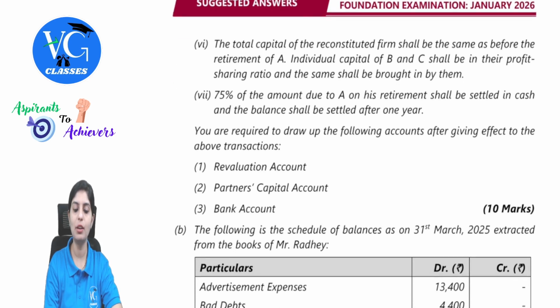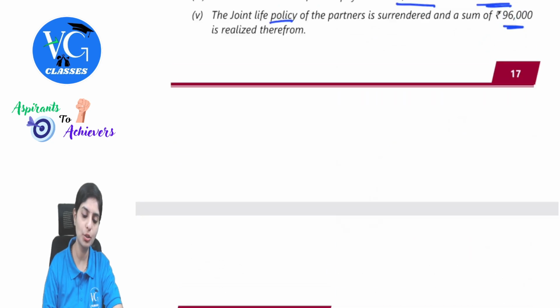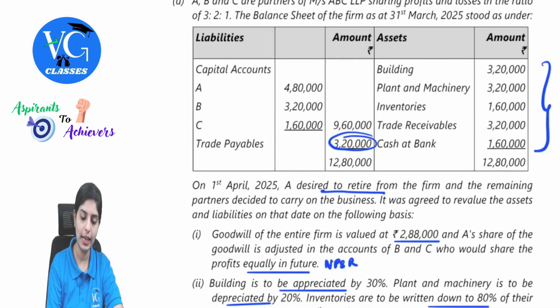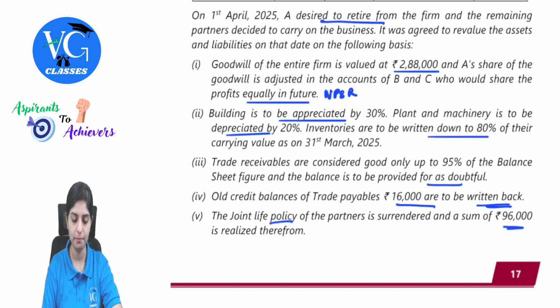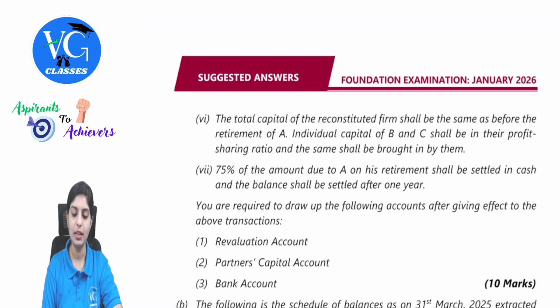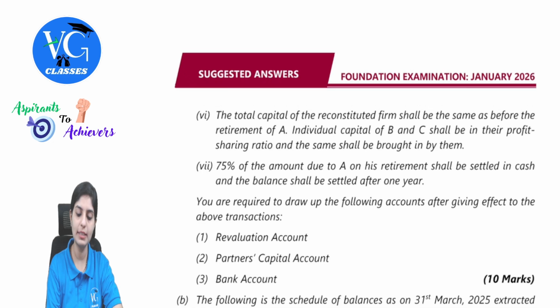Next, the total capital of the reconstituted firm shall be the same as before the retirement of A. So what is the total capital? 9,60,000. They want to make sure that even after A retires, the same capital balance will remain. And individual capital of B and C shall be in their profit sharing ratio and the same shall be brought in by them. So what does this mean?